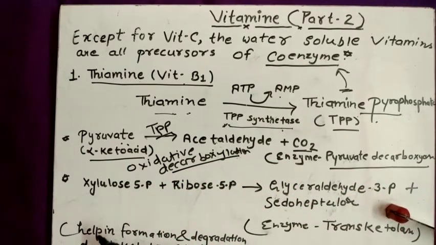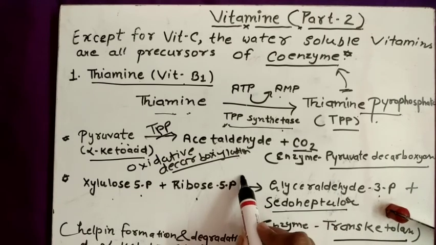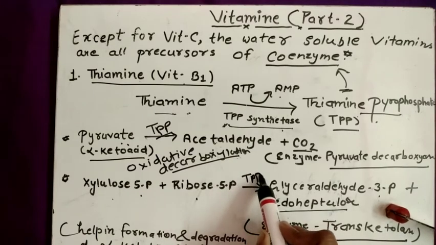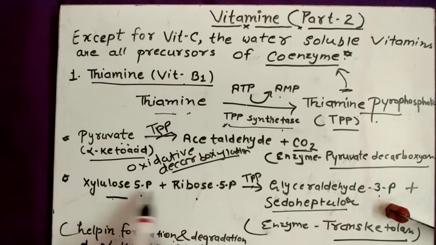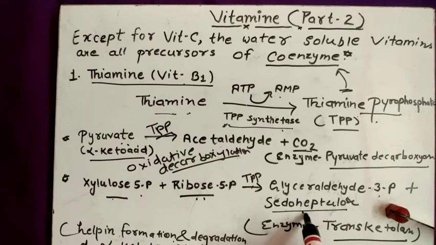And the next reaction is where xylulose 5-phosphate and ribose 5-phosphate are converted into glyceraldehyde 3-phosphate and sedoheptulose 7-phosphate. Here the main enzyme is transketolase. In this reaction also TPP serves as a coenzyme. So here TPP helps in the formation and degradation of alpha ketols, meaning hydroxyketones. Xylulose and ribose are alpha ketols, and when they degrade they form sedoheptulose, which is also an alpha ketol.